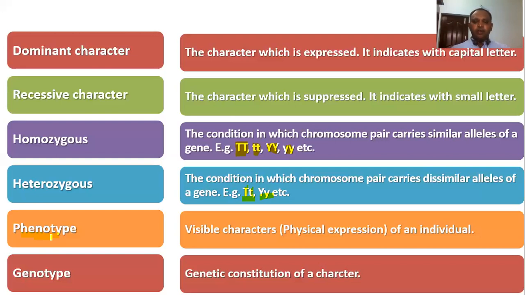So the visible character, you can easily differentiate from other individuals. Like you see, one human is dark. How do we say that human is dark? We are comparing with a fair person with fair skin. Those visible differences we say are phenotype, right? And genotype is nothing but the genetic constitution of the character. For example, skin color: my skin color is dark, and why am I dark? Because of my genetic background. My genes are like that. Another individual has fair skin because their skin type is like that. So this is the genotype, right?